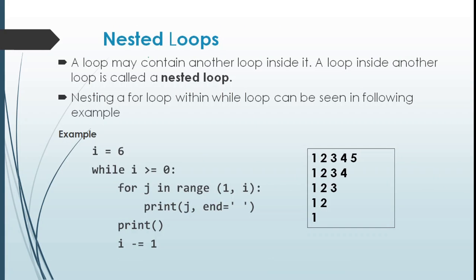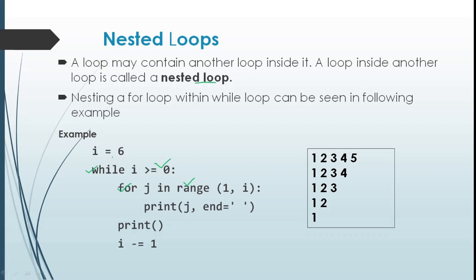There is one more topic called nested loop. Nested loop means a loop may contain another loop inside it. A while loop can contain another for loop in it, or a while loop can contain another while loop, or two for loops nested together. A loop comes inside another loop. There will be an outer loop and an inner loop.